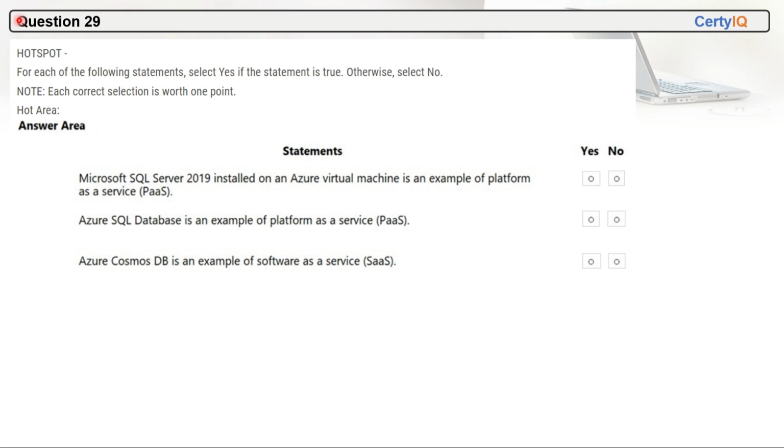Question 29. This is a yes or no type question. The first one is saying Microsoft SQL Server 2019 installed on an Azure virtual machine is an example of platform as a service. So this statement is wrong.